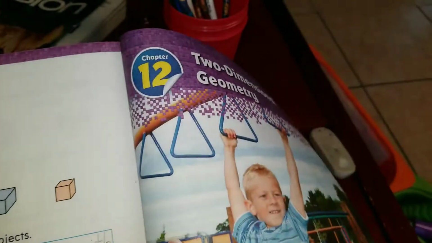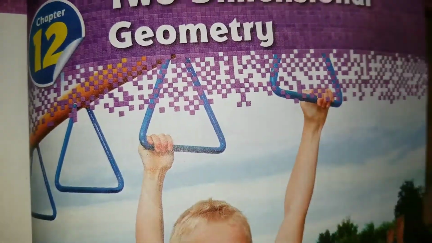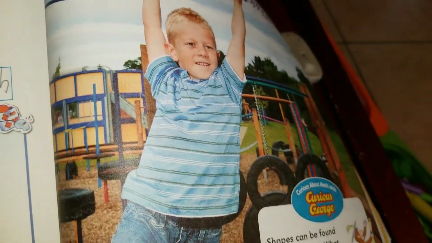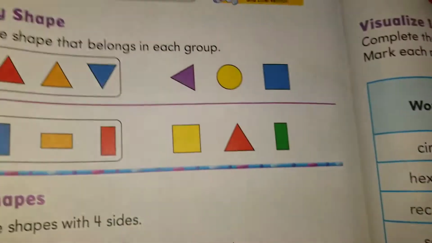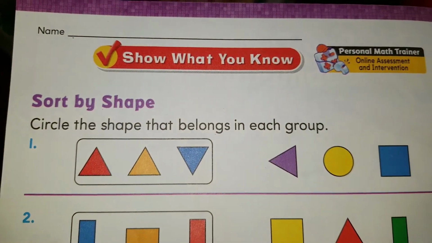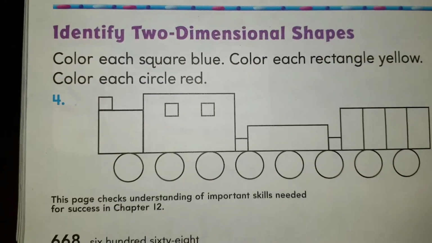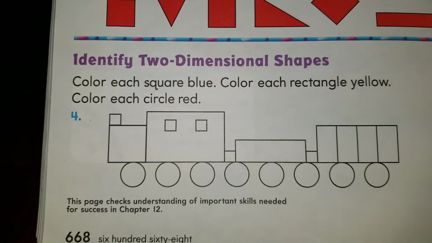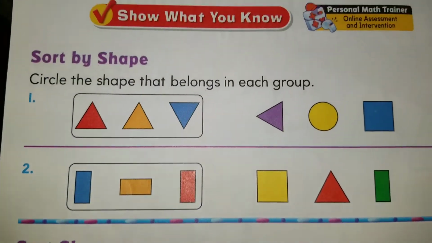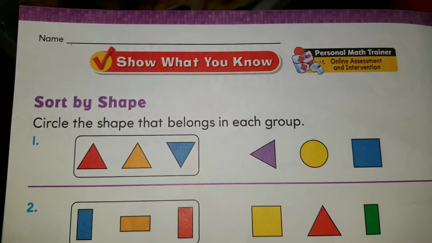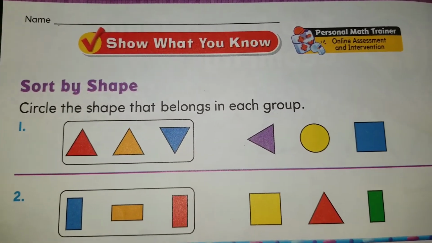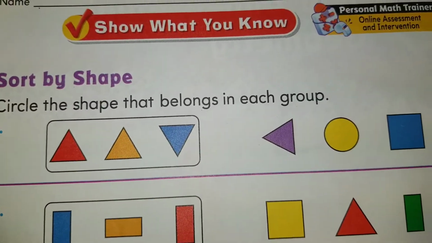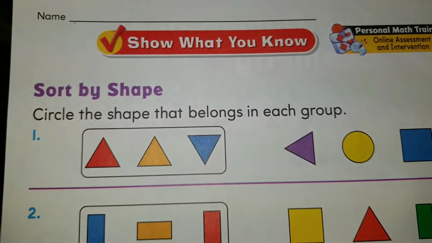It's actually chapter 12. This is the last chapter of our textbook, and it's two-dimensional geometry. That's what you have on one side of the paper, and on the other side you have the Show What You Know, on page 668. So we're going to do that today, and we are going to work on the vocabulary a little bit. We're going to read the words and see how we can use them. This is more or less for me to know how much you know about two-dimensional shapes.